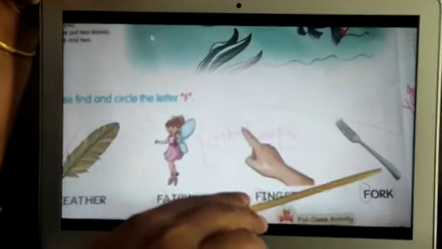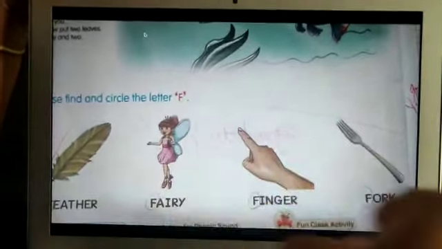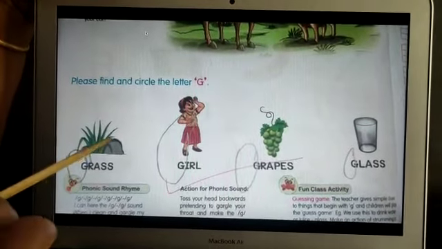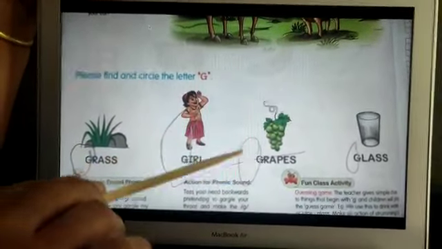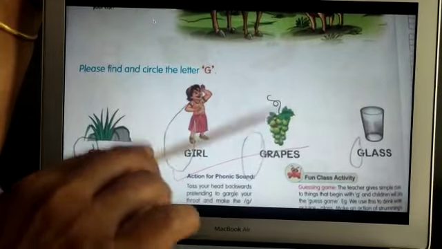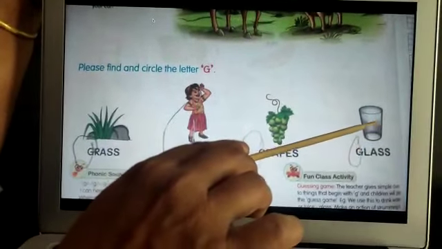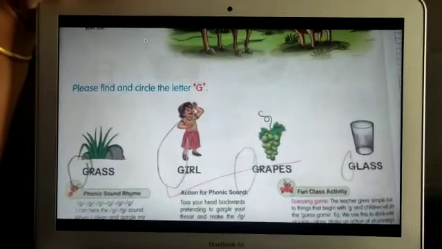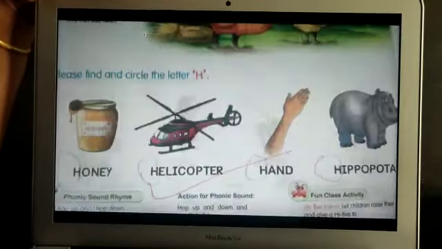F for fork. So F says f, f, f. Let us see G. G for grass. G for girl. G for grapes. G for glass. So G says g, g, g.